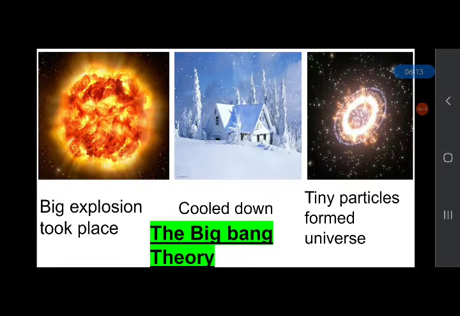Revise it again. It is believed that a big explosion or blast took place and created a huge fireball. This fireball eventually cooled down and tiny particles formed the universe. And this idea is known as the Big Bang Theory.